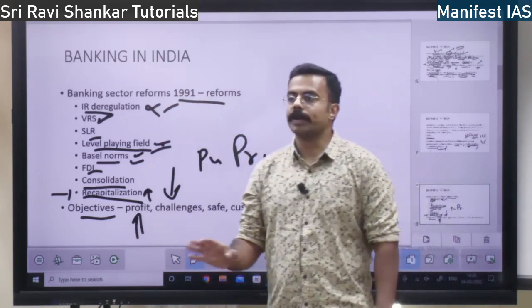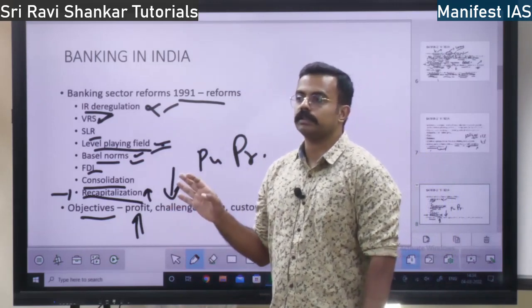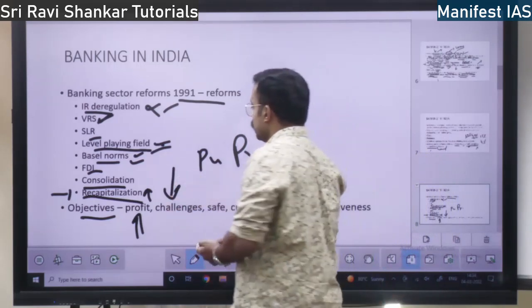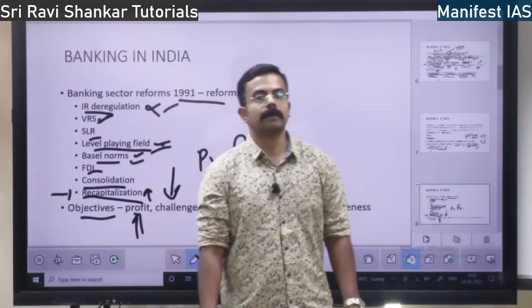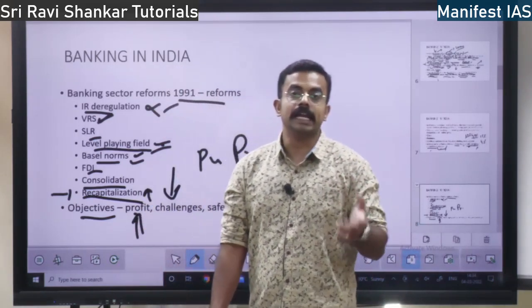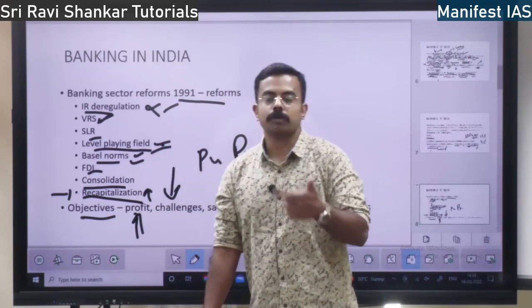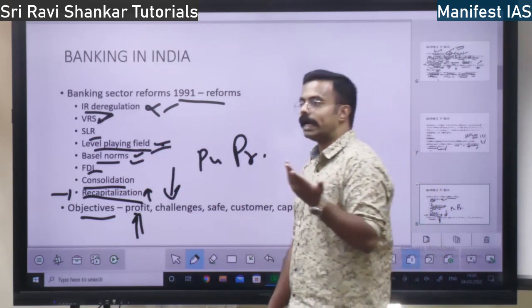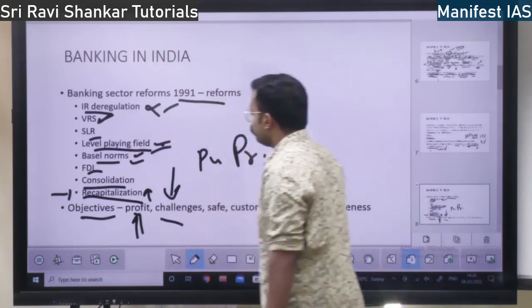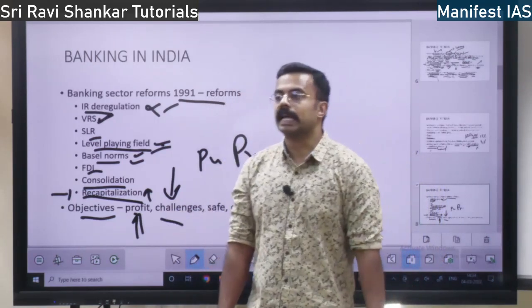Earlier, banks were operating not for profit. Post 1991, banking operations were decided to be profitable, to yield profit to the banks. So more profit to the banks, more lending, more expansion, more quality, right? And also objectives, socio-economic challenges.